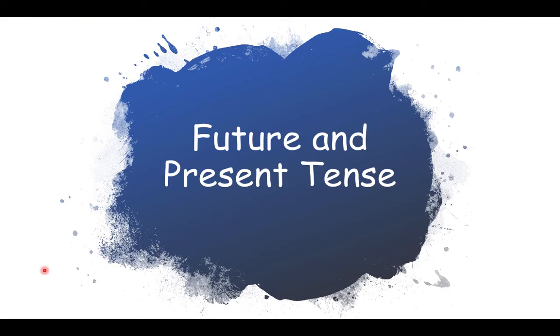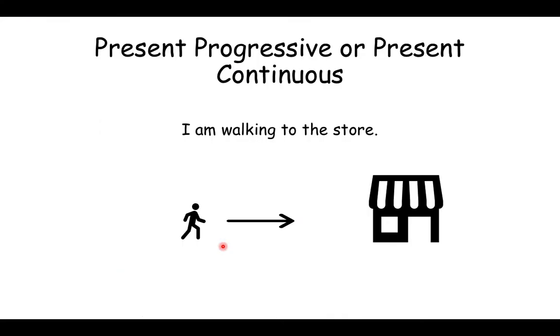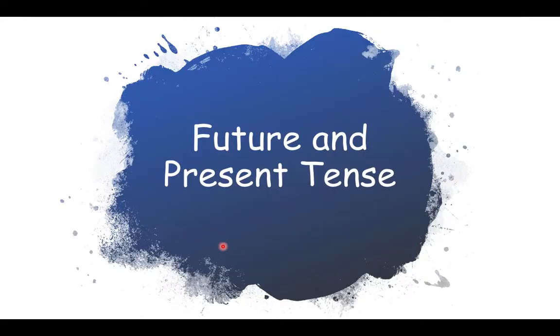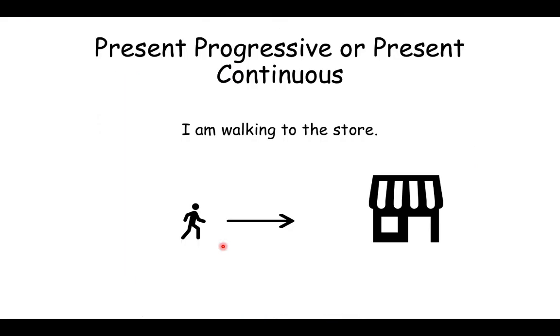We are going to talk about future and present tense. So last week we talked about how we can talk about the future using verbs or action words in the future tense, something that's going to happen after right now. Something about English is we can use the present progressive or present continuous to talk about something that's happening right now or something that is happening in the future.